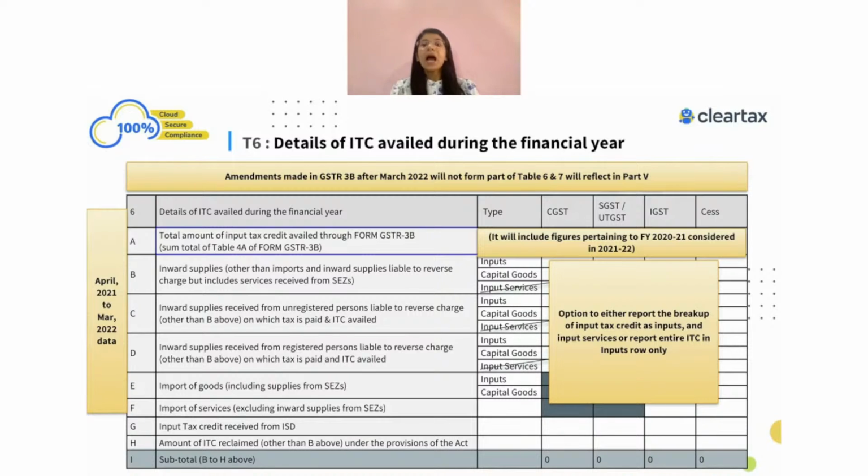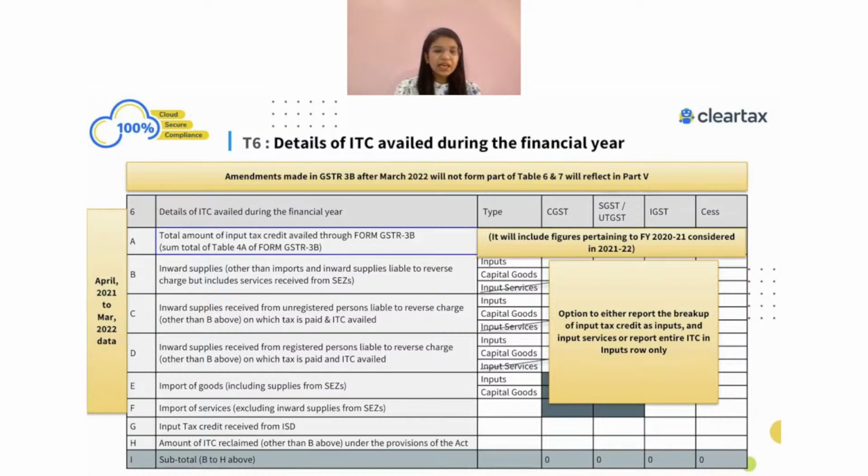Another important part: I was talking about this reverse charge, but not only reverse charge, even the other breakdowns. The government says, if you don't want to provide all these breakdowns, whether it was related to purchase from registered persons, reverse charge, or import of services, no problem. You can just sum all this up and show the entire information under one section itself.